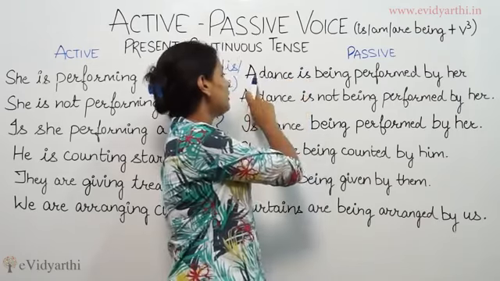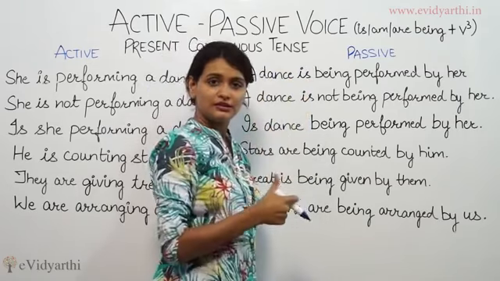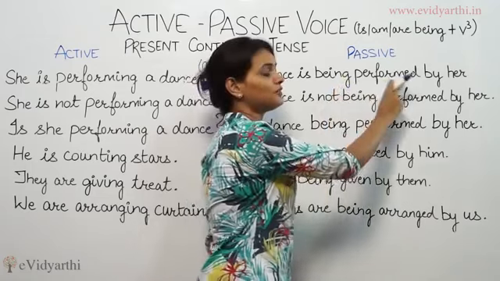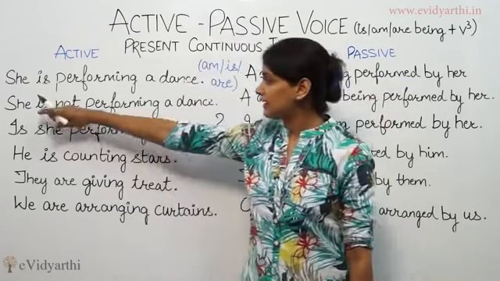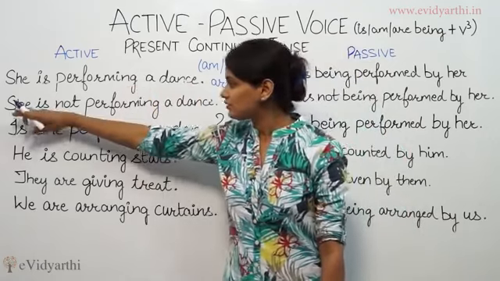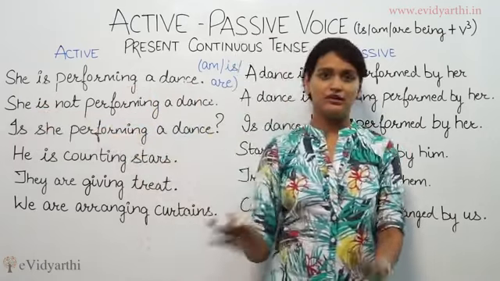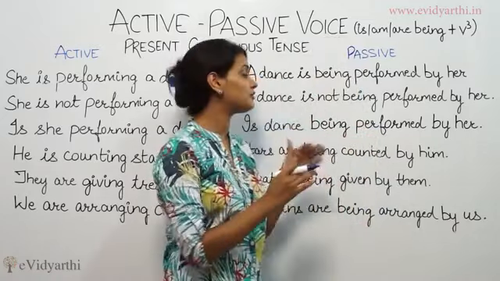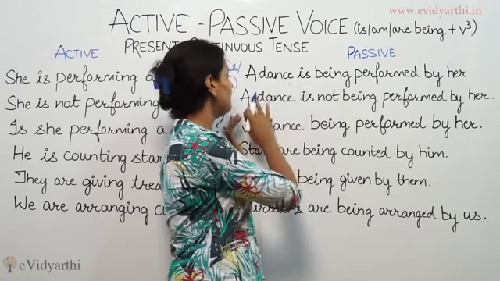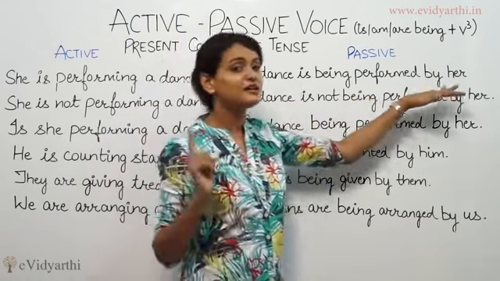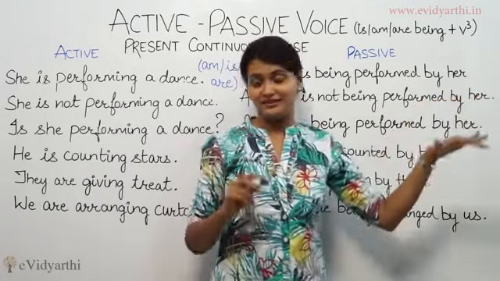Correct? Now, we have seen dance is single in number, so we are putting here is being, third form of the verb, by her. Taking the next example, she is not performing a dance. Here also you are seeing it's a negative construction, so dance will be kept at the head of the sentence in negative also. Following it the verb: a dance is not being, third form of the verb, performed by her.